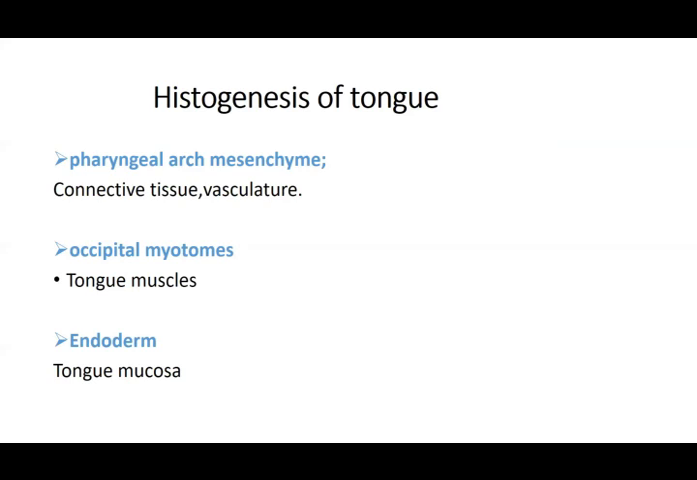What is left, if you collectively talk about, that is what we call histogenesis. If you talk about each and every structure separately, the histogenesis is the pharyngeal arch mesenchyme, that gives rise to the connective tissue and the vasculature. Occipital myotomes give rise to your tongue muscles. The endoderm gives rise to your mucosa.